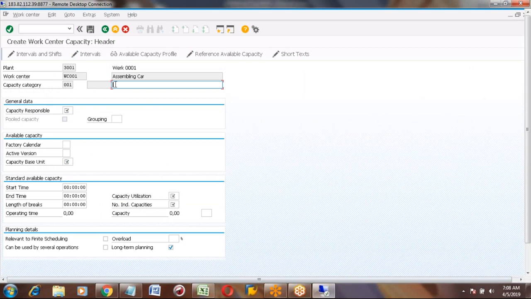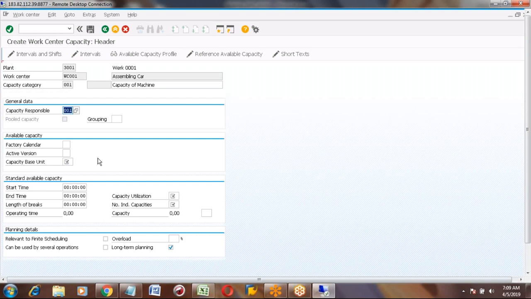First, we will maintain the capacity description. Some description you can maintain. Capacity of machine. And here, capacity responsible is nothing but a person, like the work center responsible person. You can select the capacity responsible also.